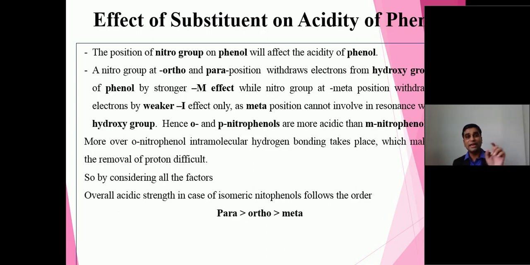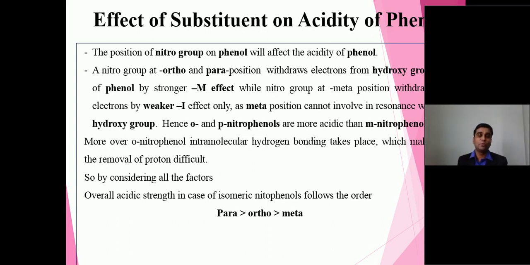If I talk about inductive effect, it always operates through the bond, as I mentioned. So the ortho position is a little nearer as compared to para. So looking at the structures, we can surely say that ortho nitrophenol looks to be more acidic as compared to para, as compared to meta.